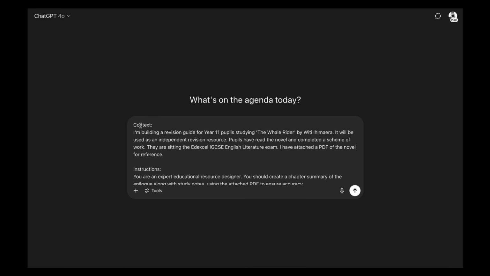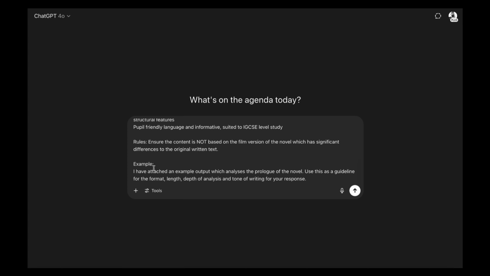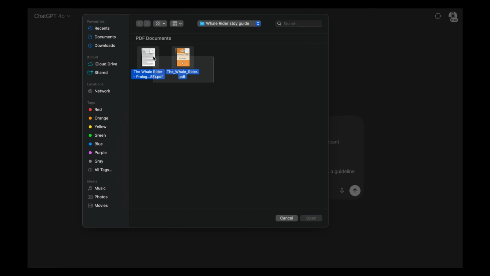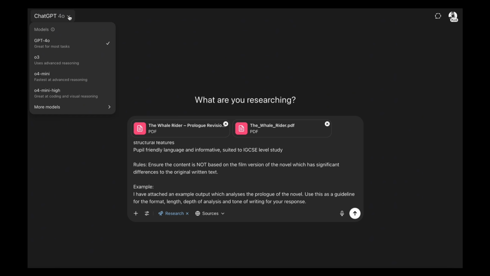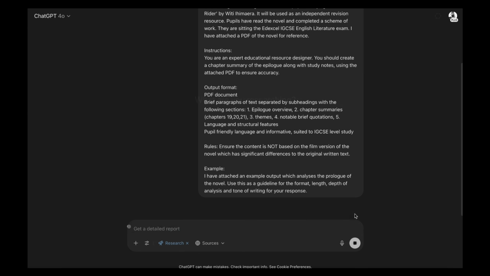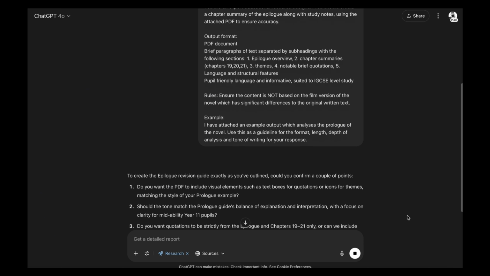It's not bad, but in comparison, now I've pasted in the full 5-stage prompt, and I'm going to attach the 2 documents, the PDF of the novel and an example of the kind of output I'm looking for. I'm also going to select a deep research mode, and I could go up and choose one of these models instead, like the O3 reasoning model, but I'm actually going to stick with 4.0 so we get a clearer comparison between the two. Now, in this case, you'll notice that it asks me some follow-up questions.